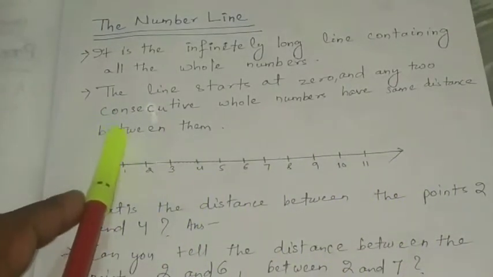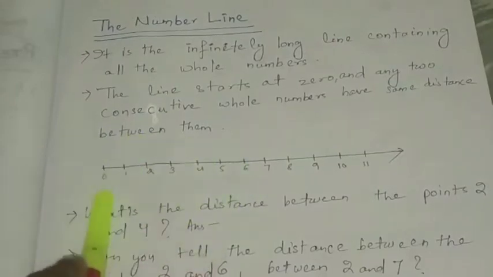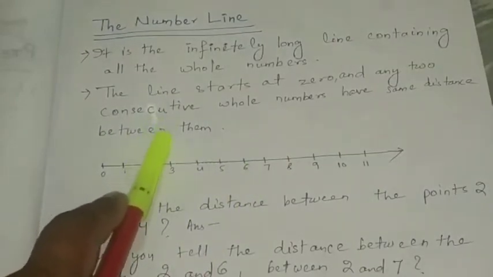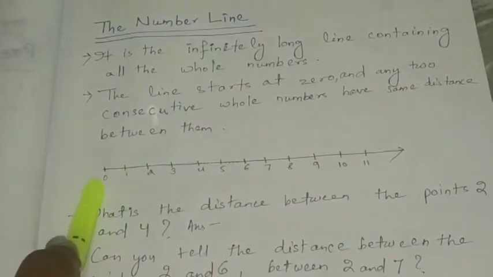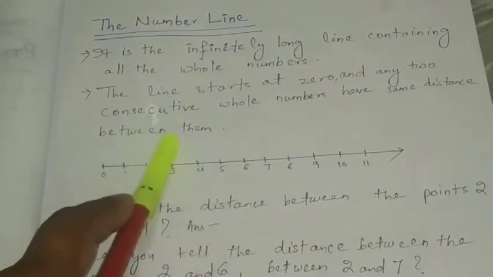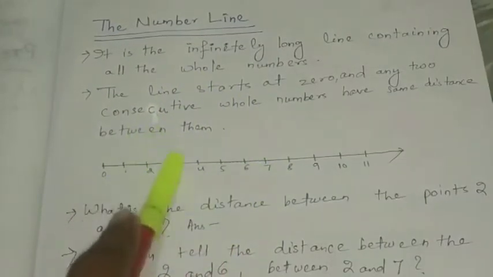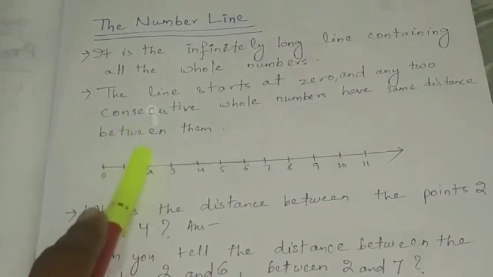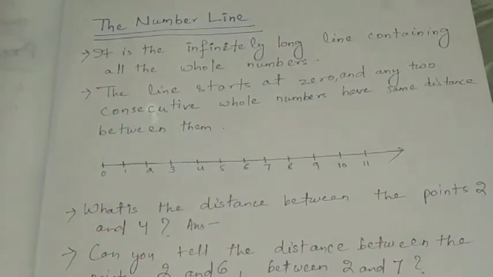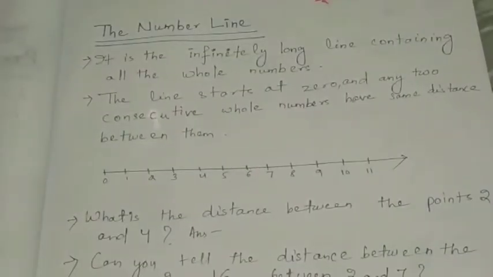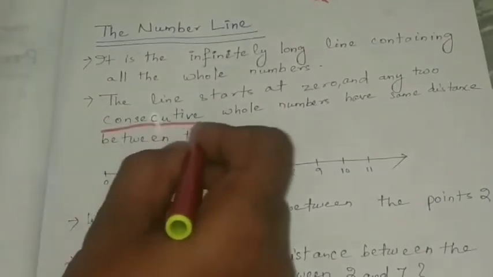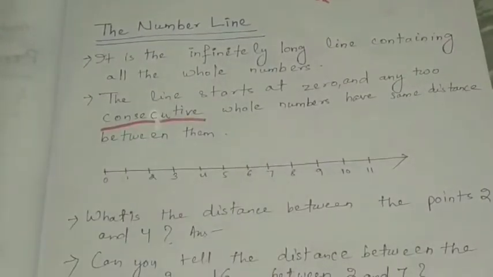The line starts from 0 and any two consecutive whole numbers have the same distance between them. Consecutive. So here a new term comes. You try to learn the new terms that will be necessary for you.